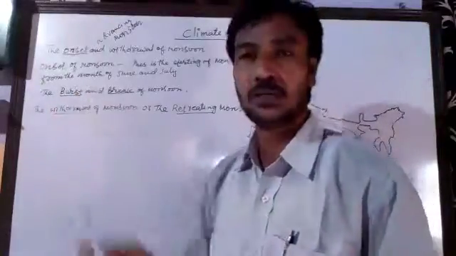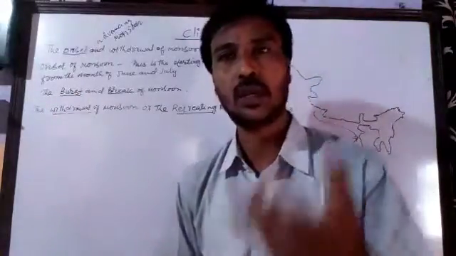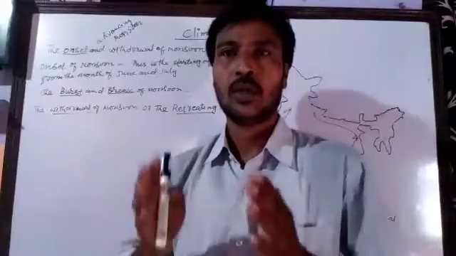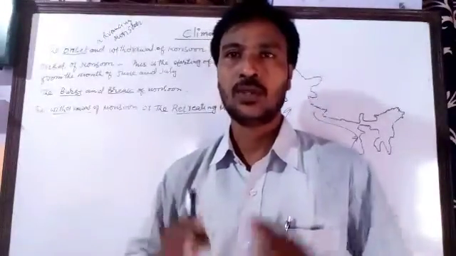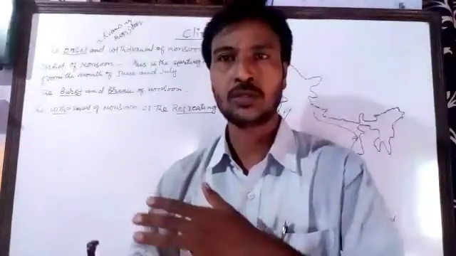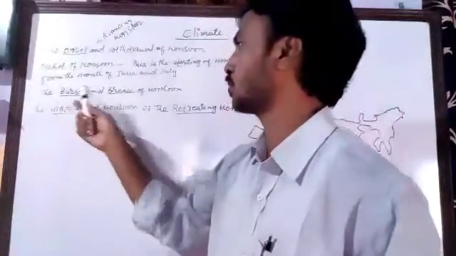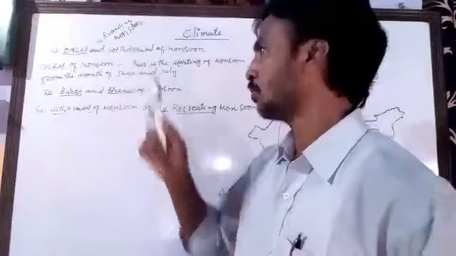That is called the burst of monsoon. Once again, what is a burst of monsoon? The sudden starting of the monsoon with heavy rainfall which continues for a few days is called the burst of monsoon.